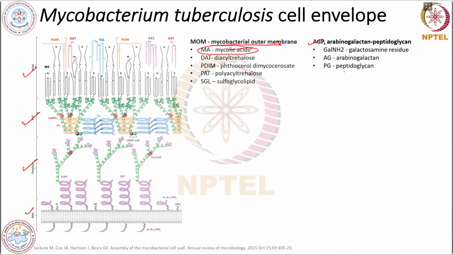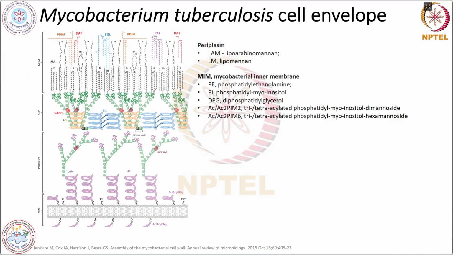And this AGP contains the peptidoglycan layer, which is also very important for the mycobacterium's survival and in transmission of infection. The third one is the periplasm. It is mainly rich in lipoproteins and lipomannan. And the fourth one is the mycobacterium inner membrane, which is MIM.